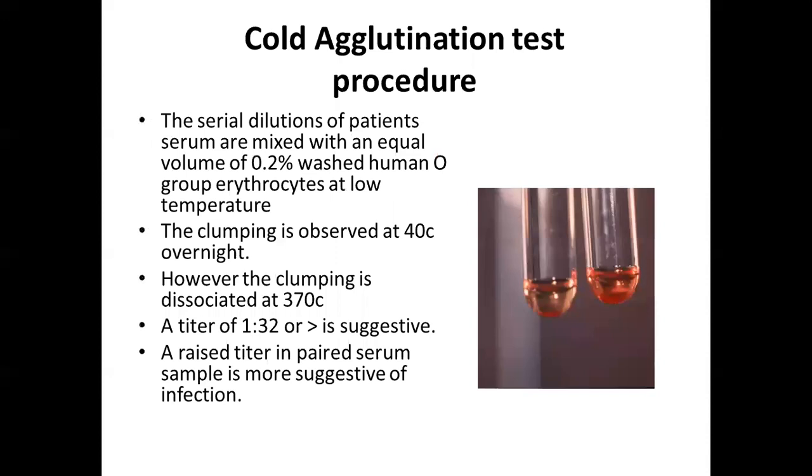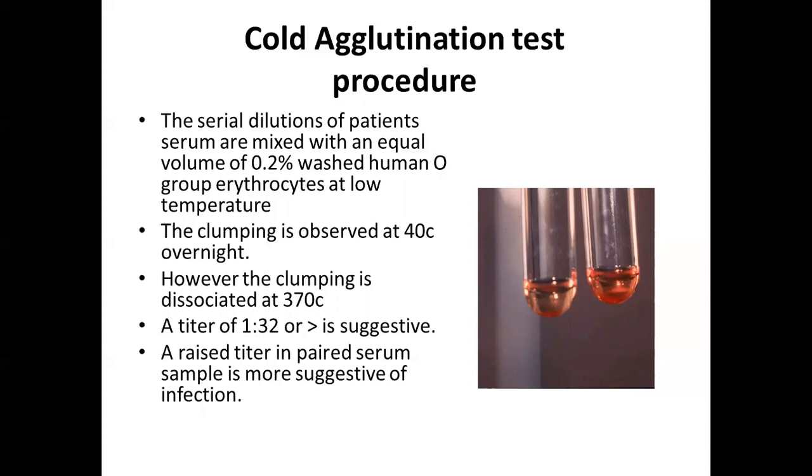In the procedure, serial dilutions of patient serum are mixed with an equal volume of 0.2 percent washed human O group erythrocytes at low temperature. The clumping is observed at 4 degrees Celsius overnight. However, the clumping dissociates at 37 degrees Celsius. A titer of 1 in 32 or more is suggestive.